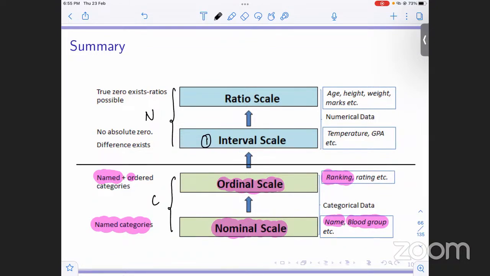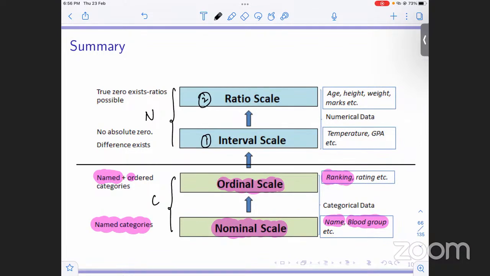Now moving on to the last scale, that is for numerical variable, numerical data, that is the ratio scale. What does the ratio scale have? It has all the properties that were in the interval scale, right? Difference exists. It is used for numerical data. We can add or subtract two values.